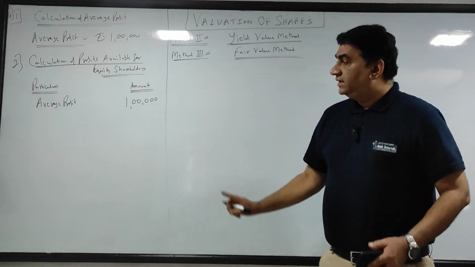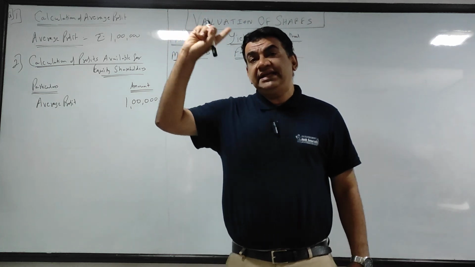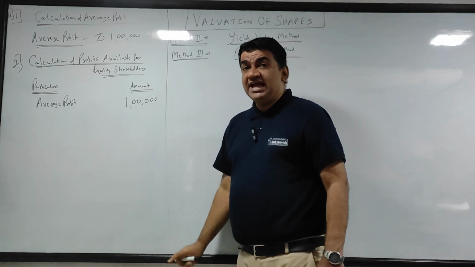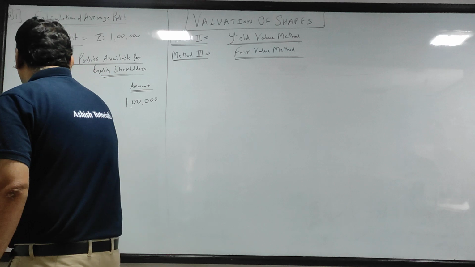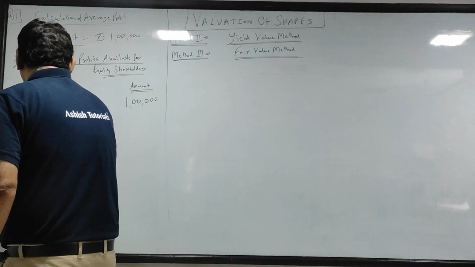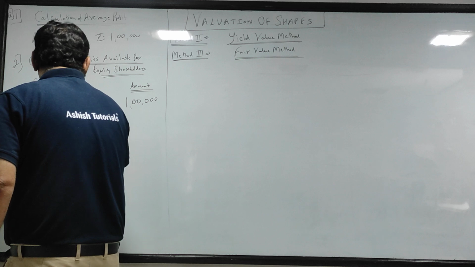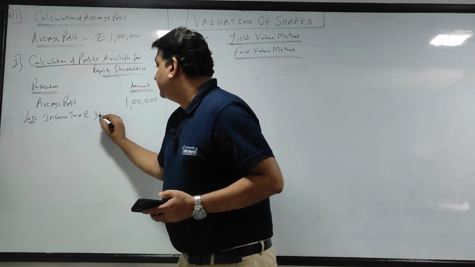Now the next step, from this average profit, same way goodwill में I needed profit after tax. यहाँ पे भी मुझे profit after tax चाहिए plus after appropriation also. I'll tell you what it is. So average profit में से deduct income tax if there is any. यहाँ पे दिया है income tax rate 30%.